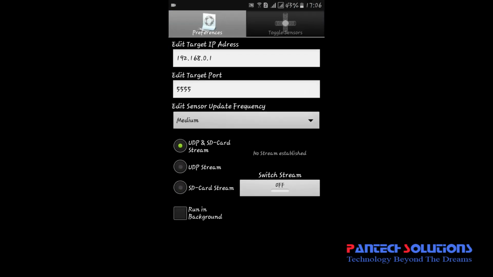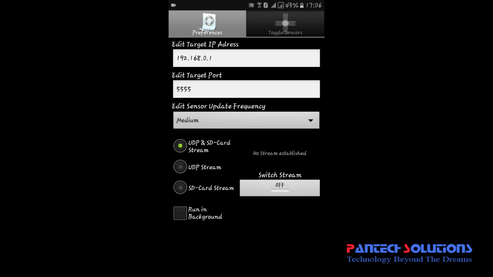We need some location values. In this car system we don't have any GSM, and we don't have any GPS module, so we are using our Android mobile to stream our GPS value. Here there are target IP address, target port and UDP stream options.